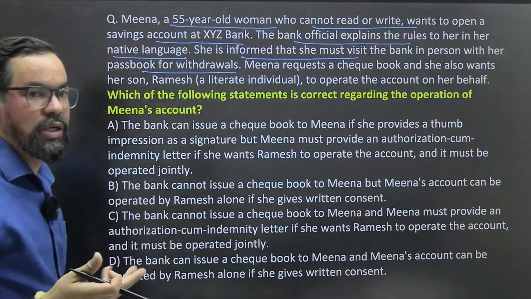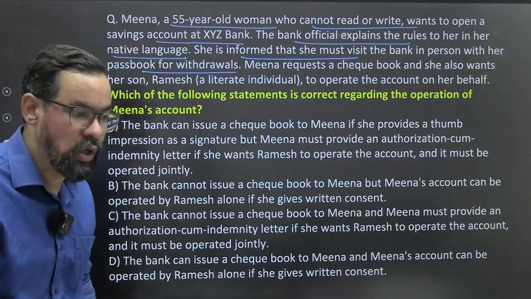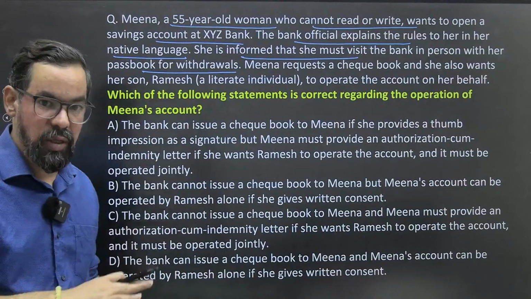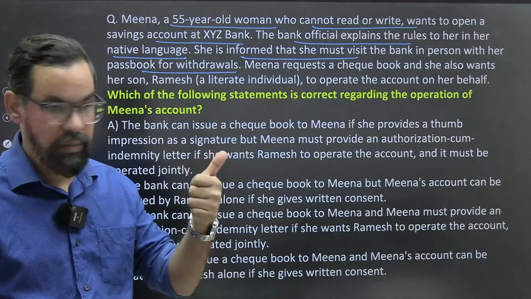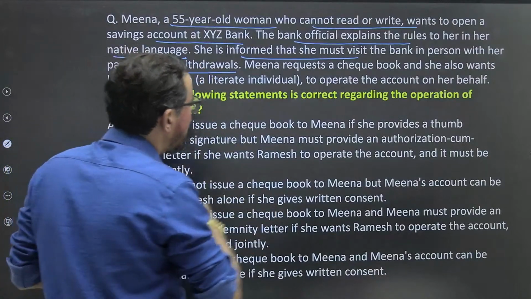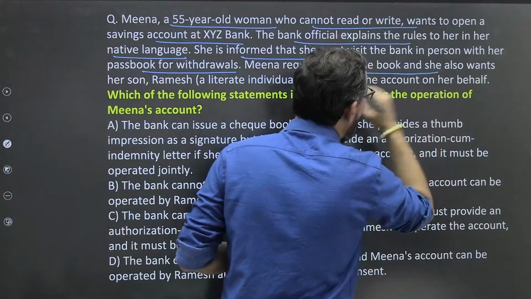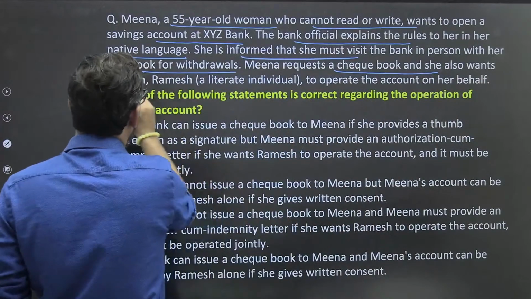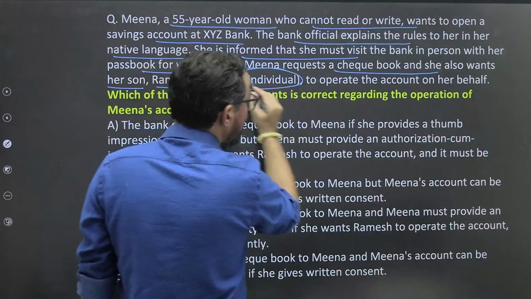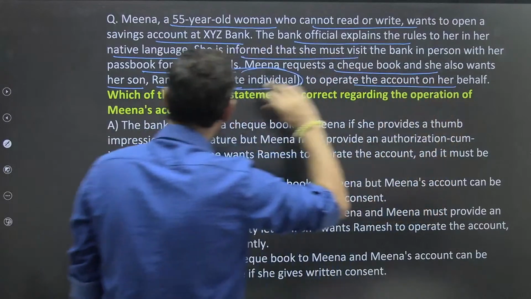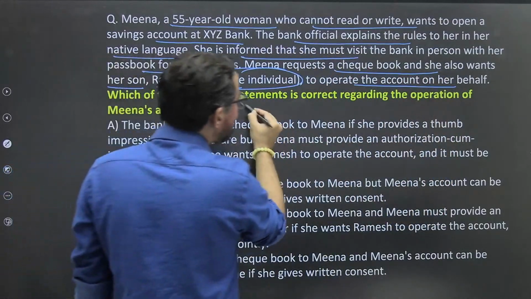If in future she wants to make some sort of withdrawal, she has to visit the branch, and for signatory purposes we will take the left thumb. Okay. Meena requests a checkbook, and she also wants her son Ramesh, a literate individual, to operate the account on her behalf. Which of the following statements is correct?